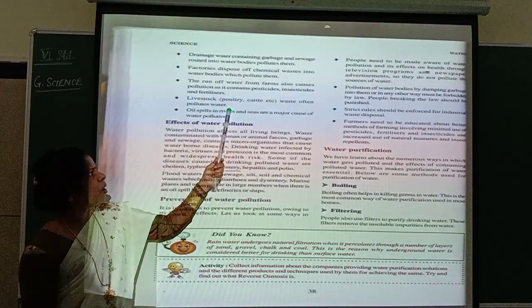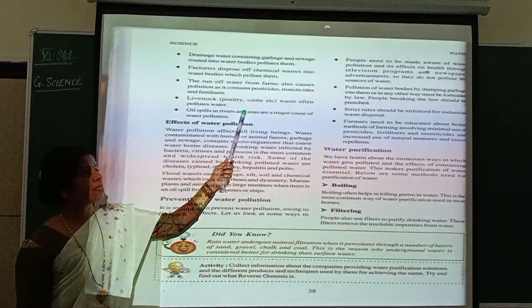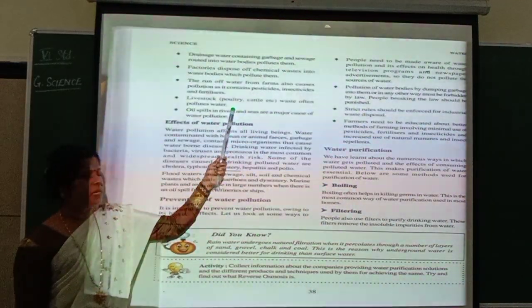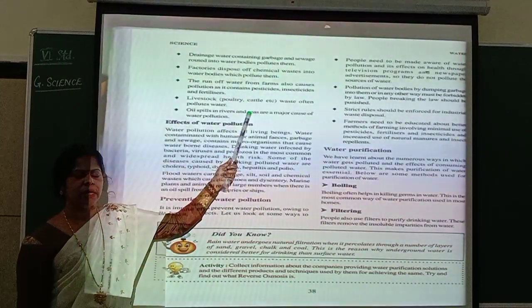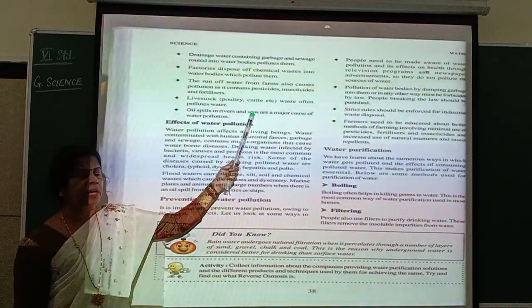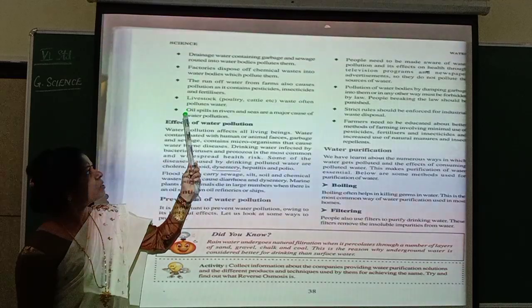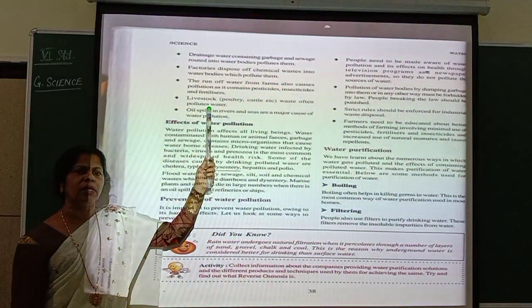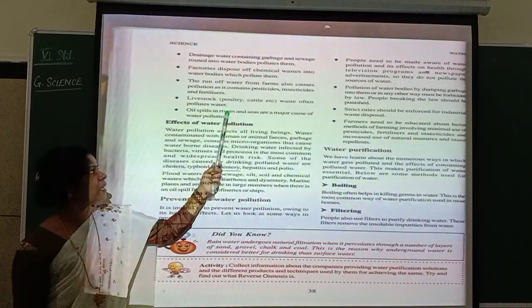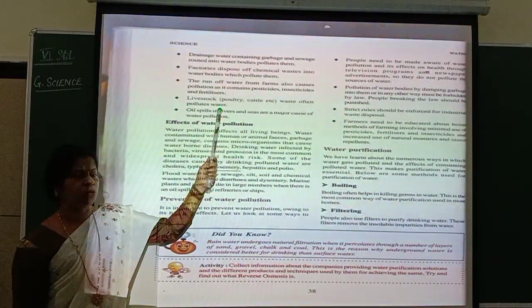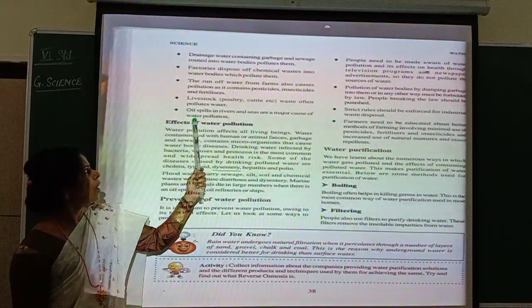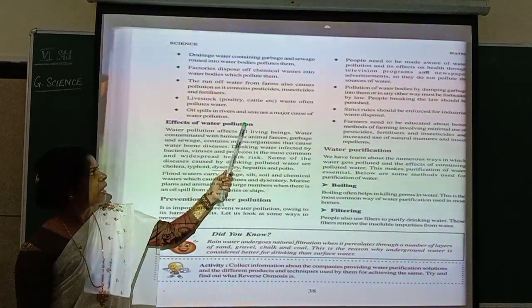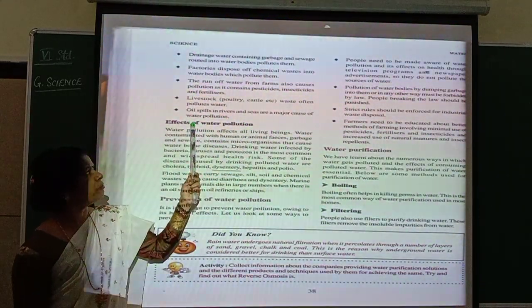Then livestock. What is livestock? Poultry, cattle, etc. Poultry means the birds. Cattle means cow, sheep and all those. Waste often pollutes water. So they go drink water and right there they pass the waste materials. So even that gets polluted. Oil spills in rivers and seas are a major cause of water pollution.